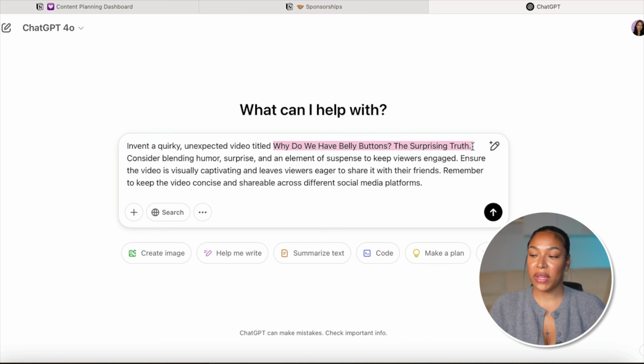Using the exact prompt that you're seeing on the screen right now, you're gonna go ahead and paste the title of your video and then ask ChatGPT to generate your response. This exact prompt has gotten me some of the best results when it comes to YouTube Shorts because it actually makes viral and unique scripts that have an element of humor. And I feel like humor is a universal way of catching someone's attention. If you can make someone curious and also laugh in a video, it's almost guaranteed to go viral.